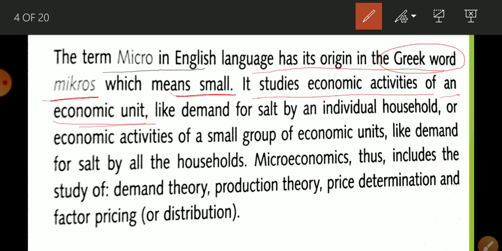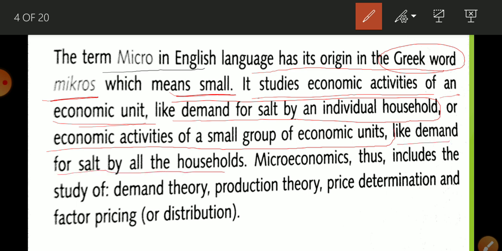So in this way it studies the economic activity of an economic unit, like demand for salt by an individual household, or the economic activity of a small group of economic units, like demand for salt by all the households. So here it is only the demand for salt. And if you talk about macroeconomics, then we are going to discuss the demand for all goods and services by all the buyers. So this will be the content of macro.